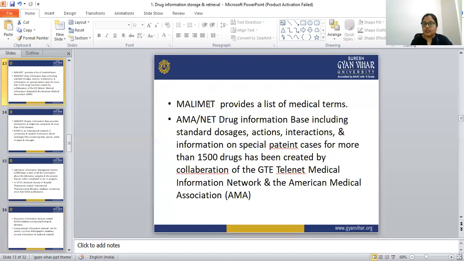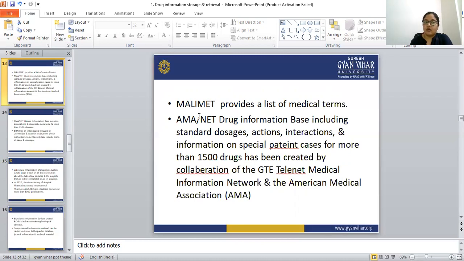Next, Malimet. Malimet is another database that provides a list of medical terms. All the medical terms we can find from Malimet. These are all systems where we can store data and retrieve that data when we need it. So Malimet contains all the medical terms.